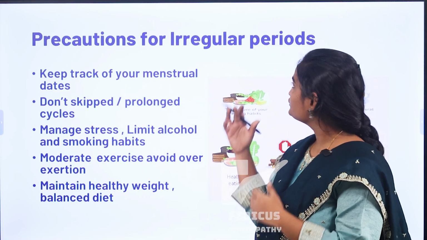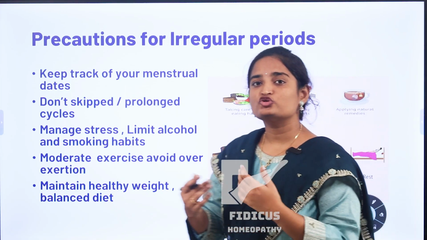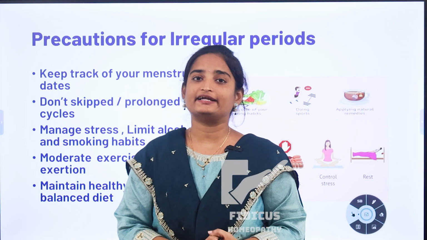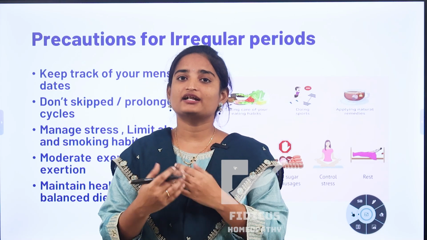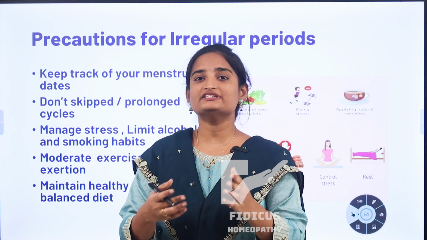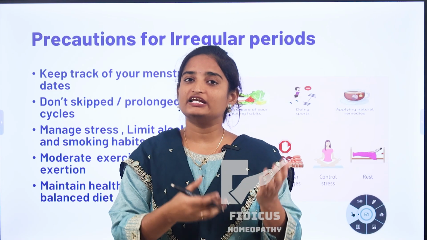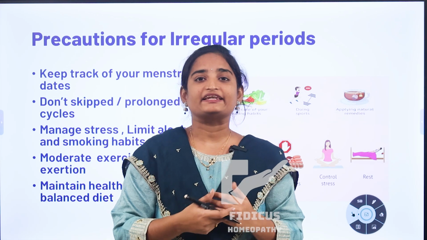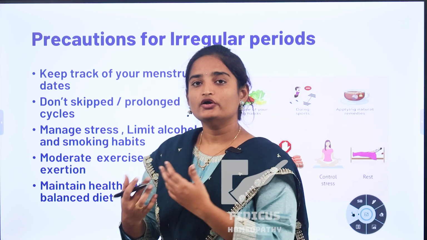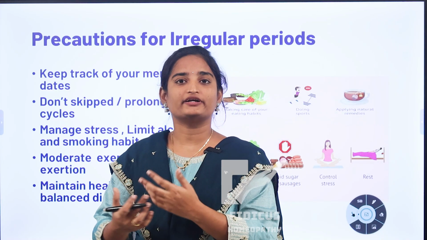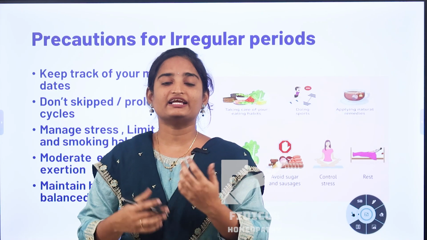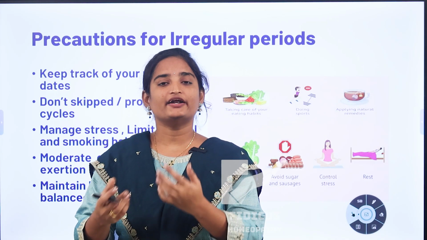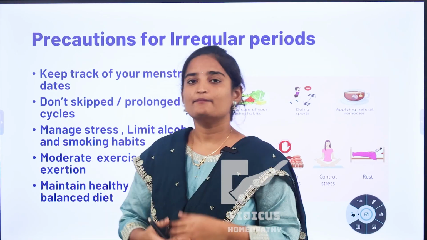Now, coming to the precautions for irregular periods, there are many precautions to be followed. One is maintaining a healthy and balanced diet. It means eat regularly and eat a balanced diet, with food rich in nutrients: leafy vegetables, fruits, cereals, vitamins, and iron-rich foods. Also do physical activity regularly and moderately. Moderate physical activity like walking, cycling, and swimming can improve blood circulation and reduce hormonal imbalance.